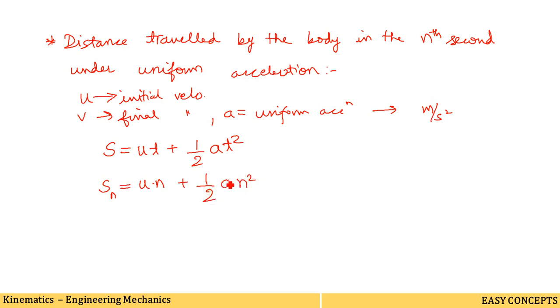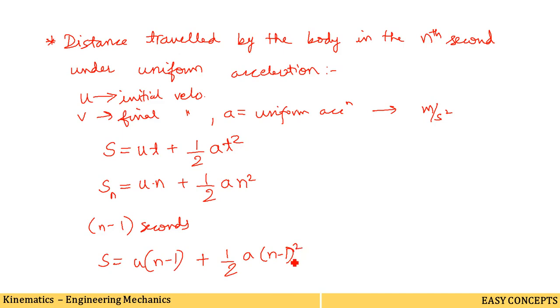Again, the distance traveled by the body in n minus 1 seconds. If someone asks you to calculate the distance traveled in n minus 1 seconds, then we have to replace t by n minus 1. s is equal to u into n minus 1 plus half a into n minus 1 square.